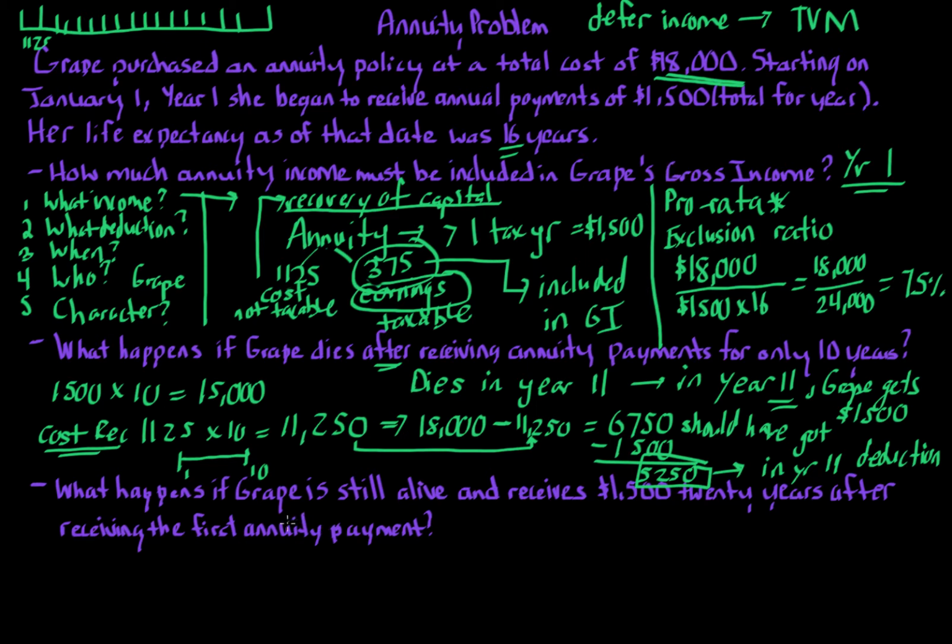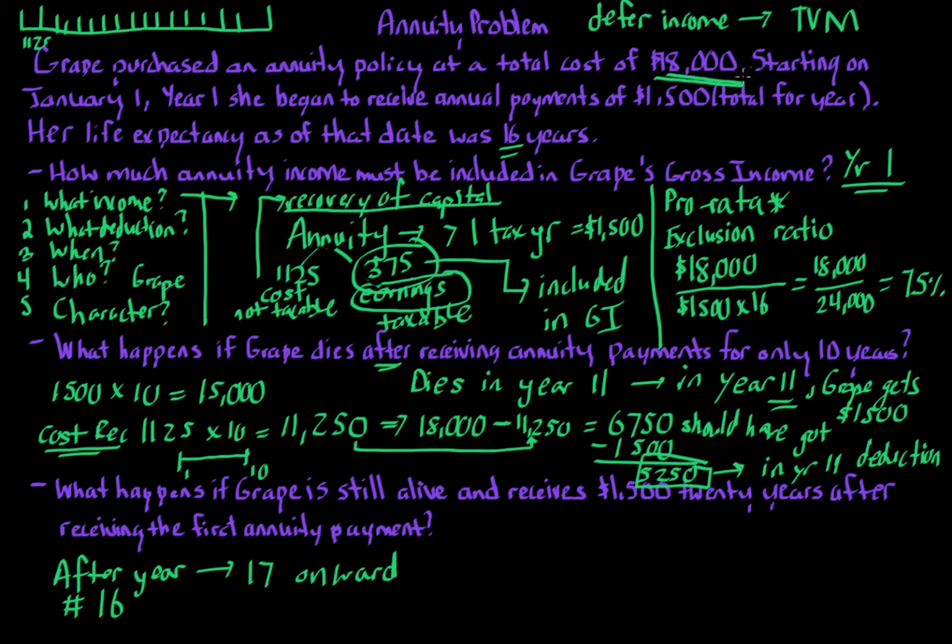What happens if Grape is still alive and receives $1,500 20 years after? After year 16, once the 16 years that are expected are up, from year 17 onward, we've already recovered all $18,000. There's no more of this portion to recover.